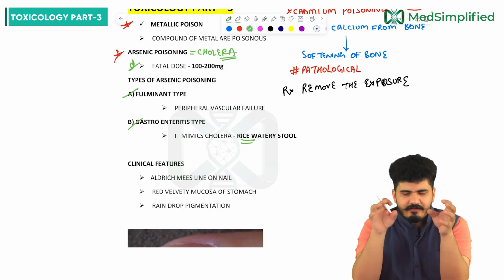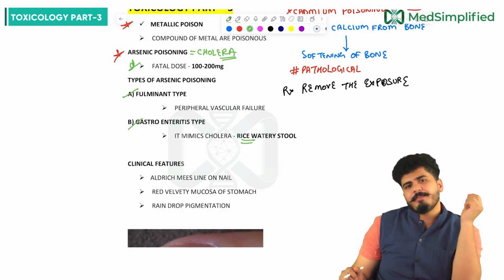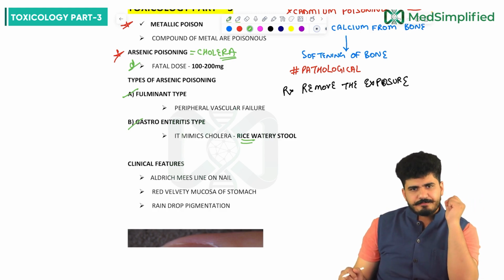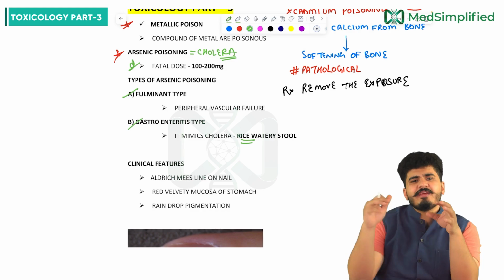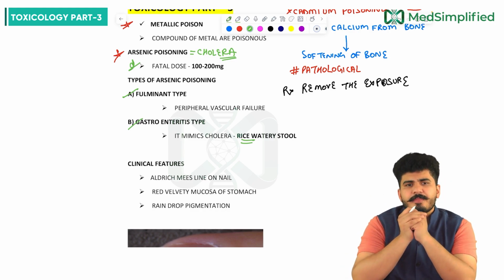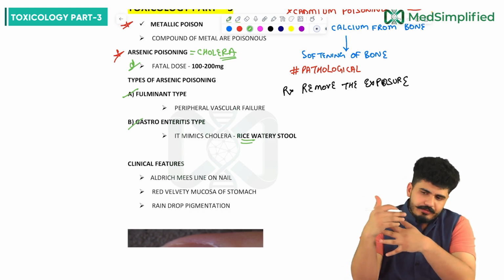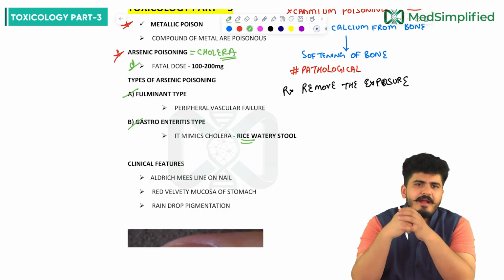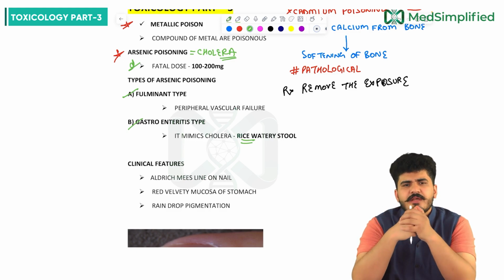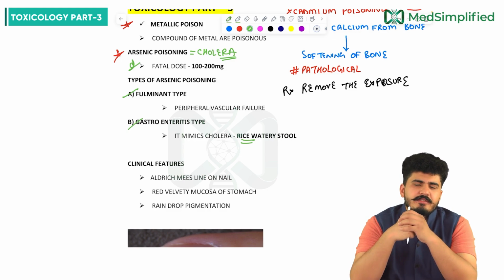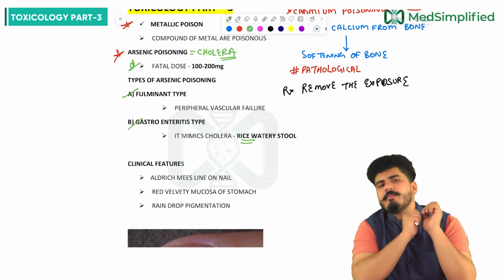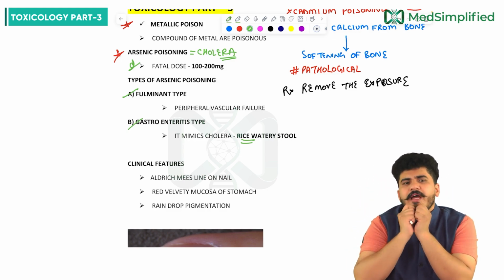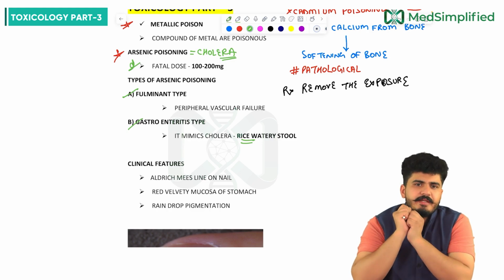In the fulminant type, peripheral vascular failure will happen. If the peripheral vessels fail, my dear friends, blood will not be supplied to the end organs, and if the peripheries do not get blood, they will go into necrosis. There might be gangrene in the later stages and you may have to amputate the limb. So these are the two types, the fulminant type and the gastroenteritis type.